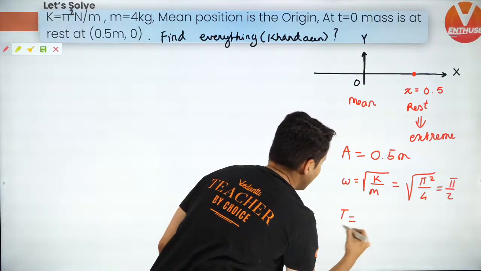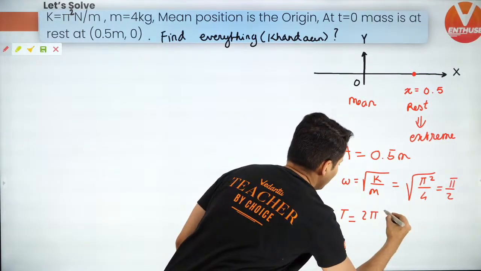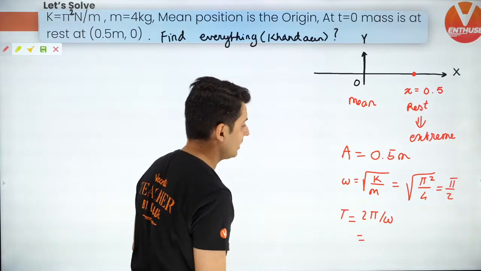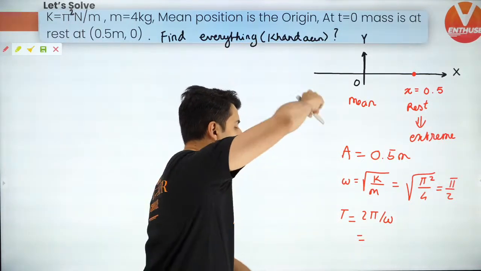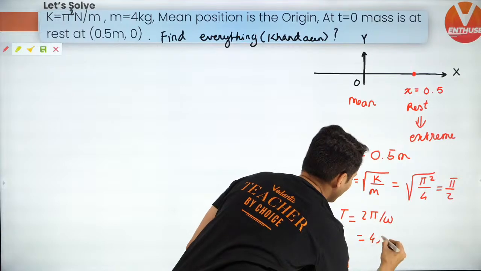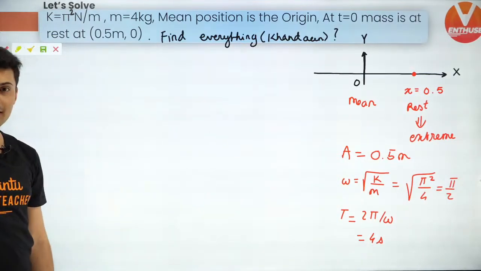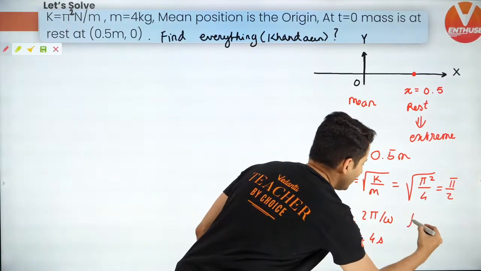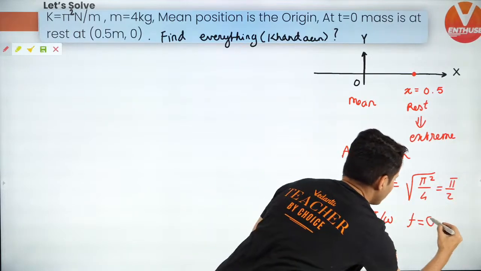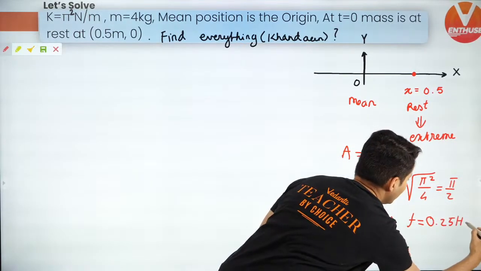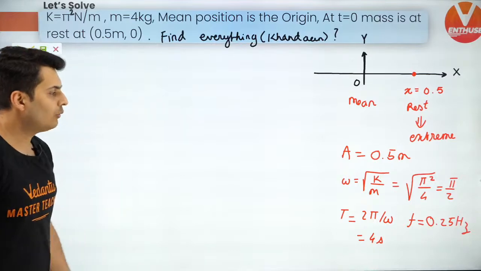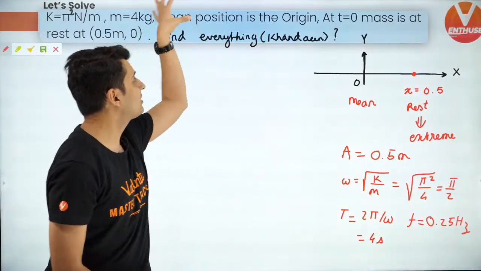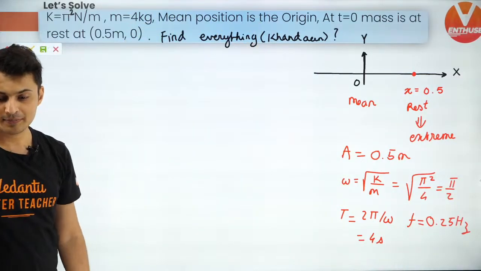Similarly, I can also find the time period. Time period is 2 pi by omega. If I divide by omega, it will make it 4 seconds. Time period is 4 seconds. Frequency is 1 by 4, which is 0.25 hertz. I found out so much information just by this one line already.